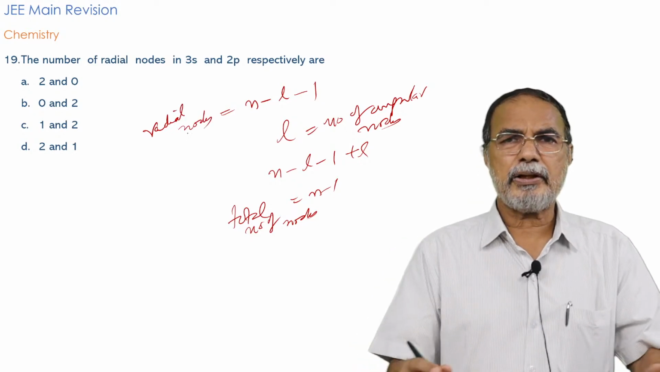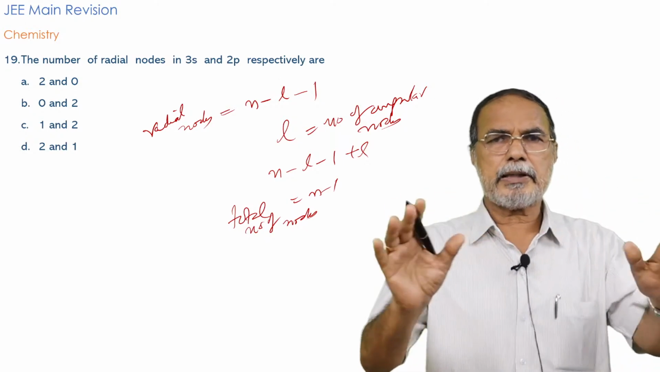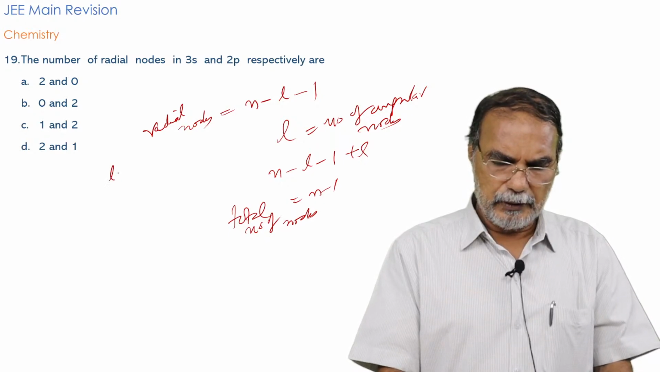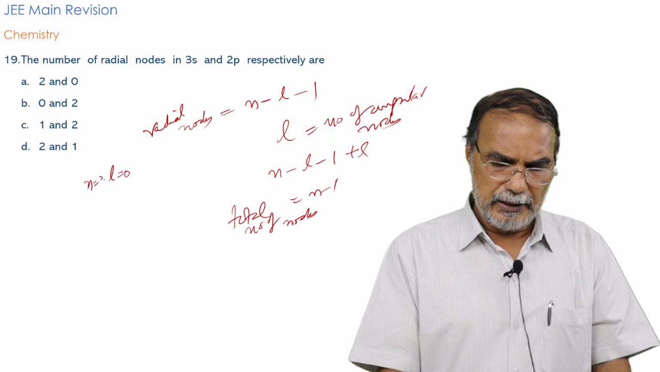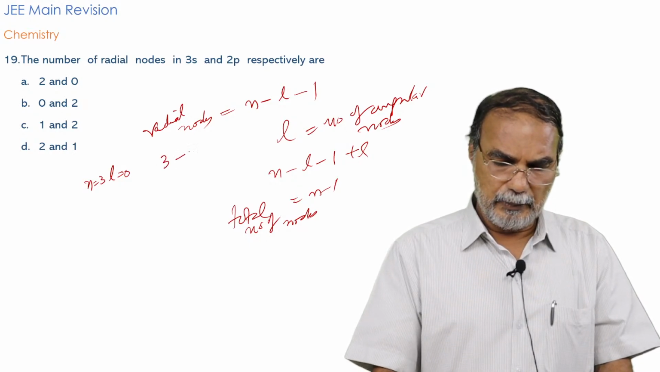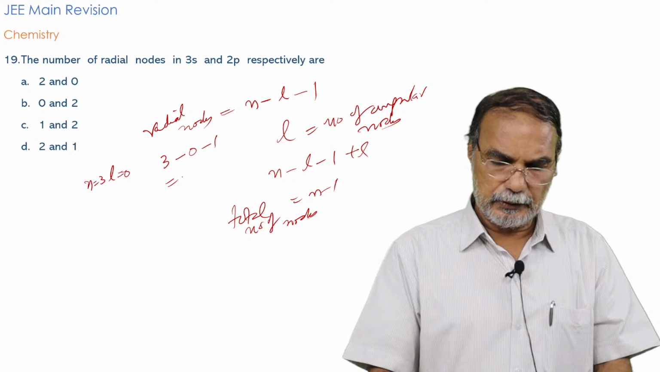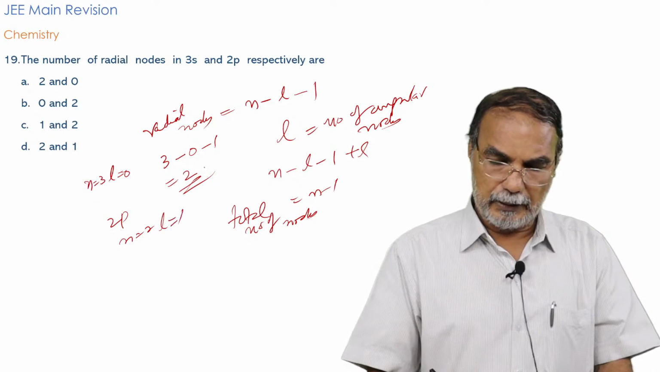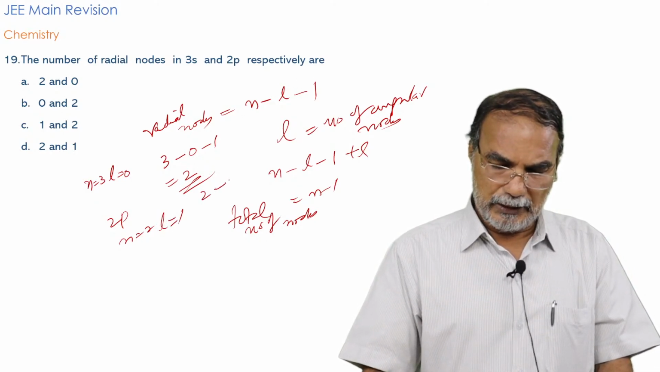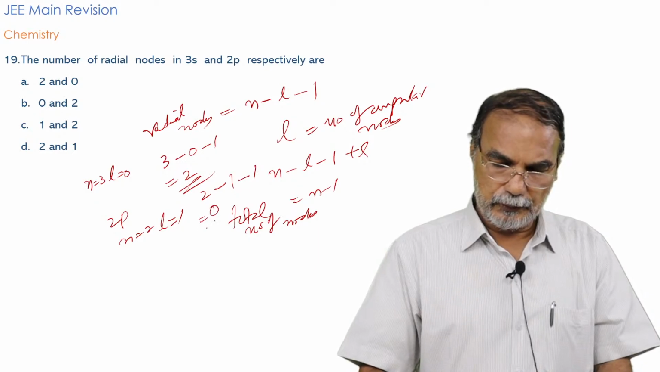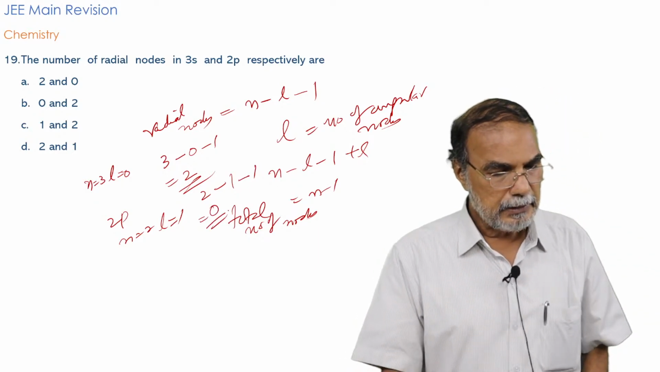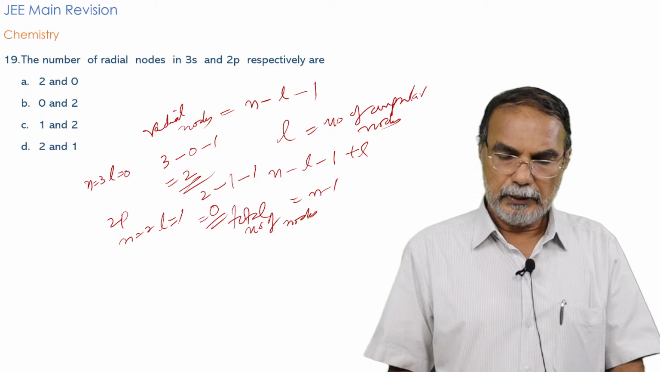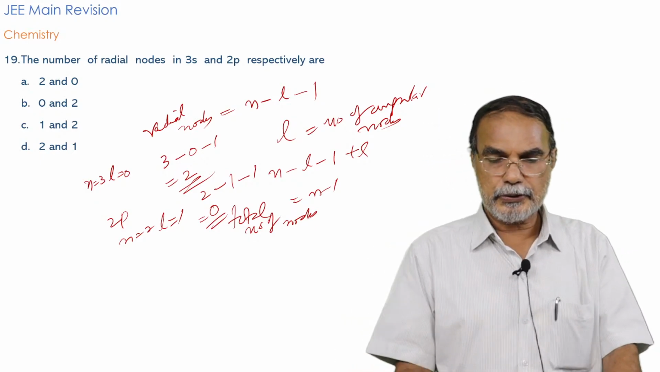So these are the relations that you have to keep in your mind. I think all of you have these relations in your mind. Then solving the question is pretty easy. For 3s, L is equal to 0 and n is equal to 3. So for 3s, it will be 3 minus 0 minus 1, that is equal to 2. And for the 2p electron, n is equal to 2 and L is equal to 1. Therefore, n minus L minus 1 will be 2 minus 1 minus 1, so that is equal to 0. So the answer is 2 and 0. For 3s, the number of radial nodes is 2, and for 2p, the number of radial nodes is 0.